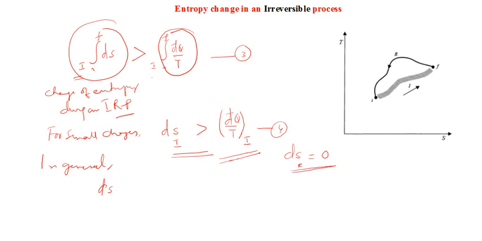Now combining equation number 4 with the earlier obtained result, let me call it 5, I can write in general that dS is greater than or equal to d bar q over T. This is the general expression. And the integral of d bar q over T is equal to 0 for a reversible process. So remember that the change in entropy in an irreversible process is always greater than 0. This is the conclusion.